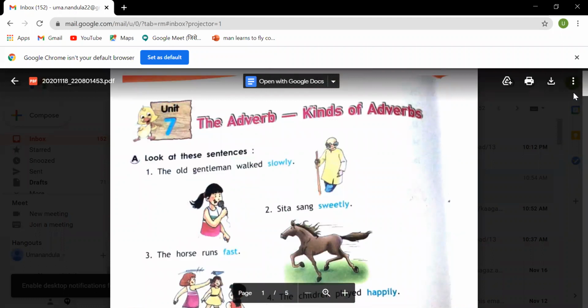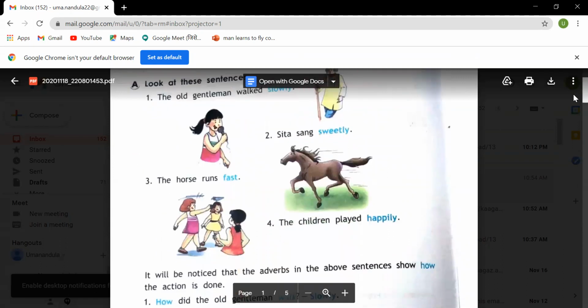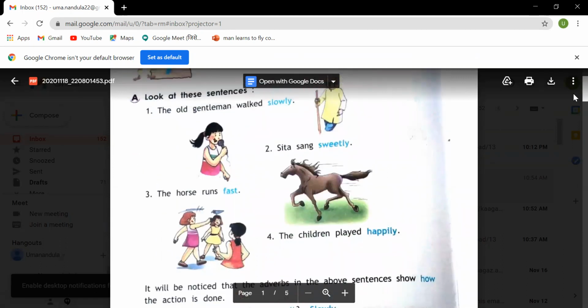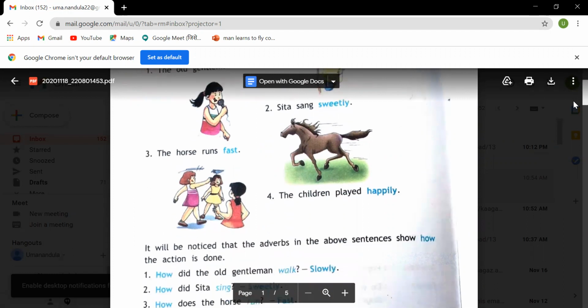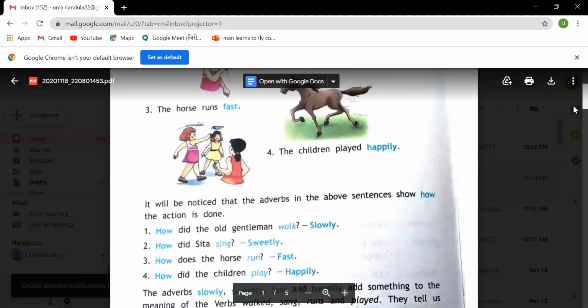So before learning about adverbs, let us see some sentences. On the screen, the old gentleman walked slowly. Sita sang sweetly. How she sang? Sweetly. The horse runs fast. How it runs? Fast. The children played happily. How they played? Happily.